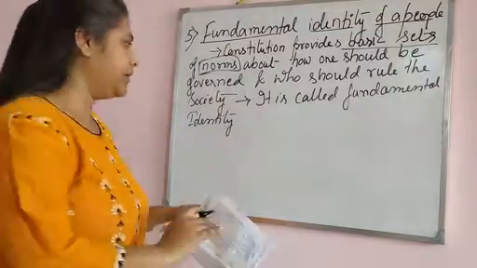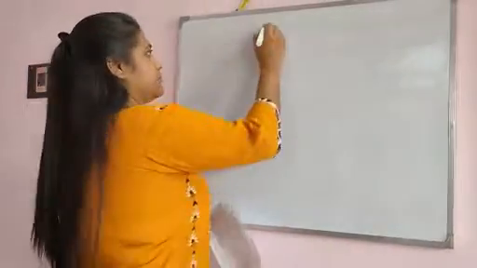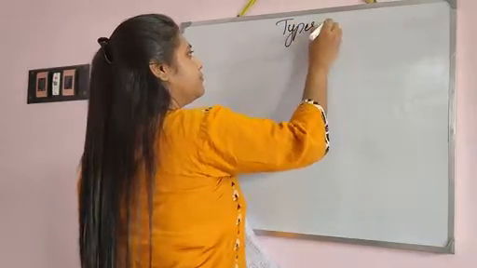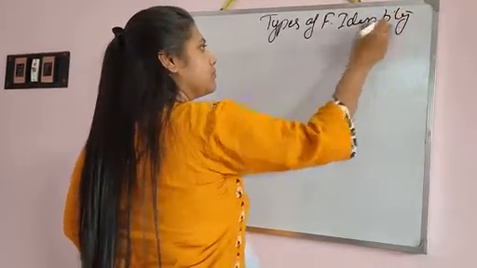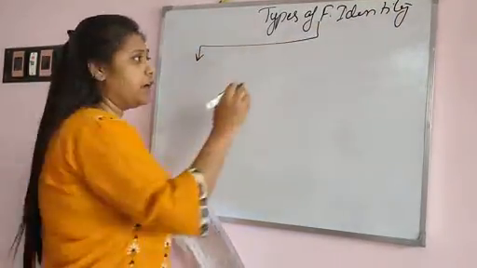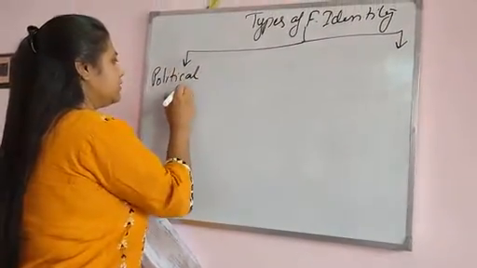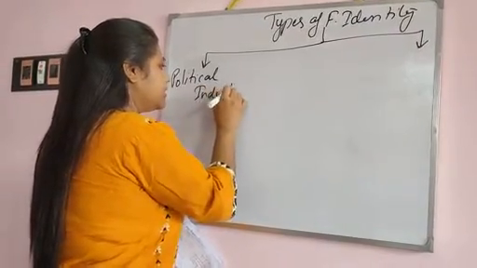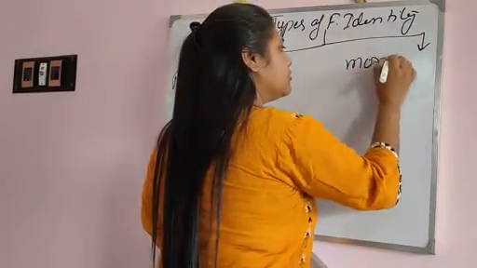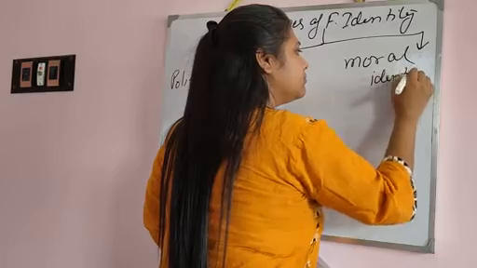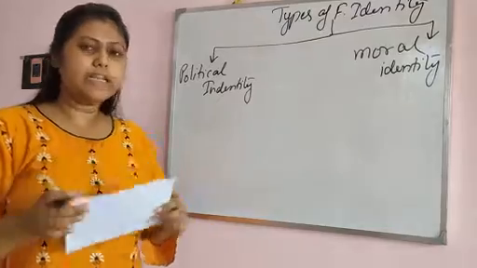What are the types of fundamental identity? So let's start with the fundamental identity. Now we know the types, so let's see what the types of fundamental identity are. See, there are two types of fundamental identity. One is political identity, the first one. The second one is moral identity. Now, from the term political identity, I hope you all understand it is related to politics.